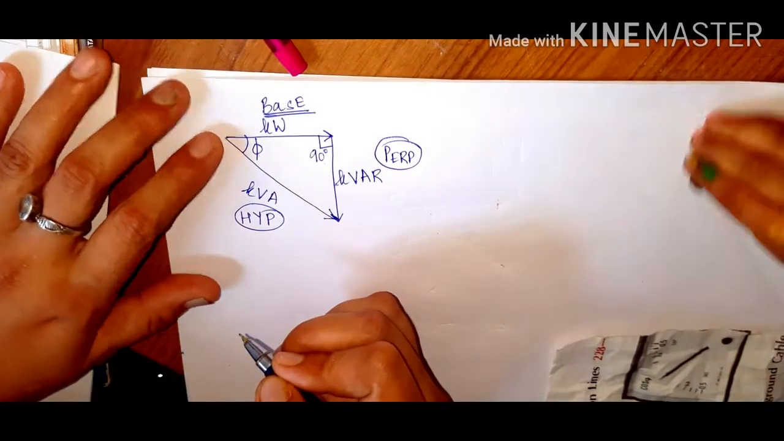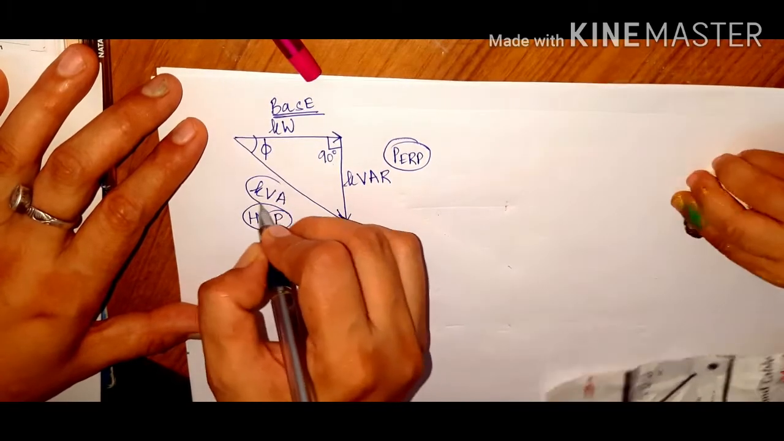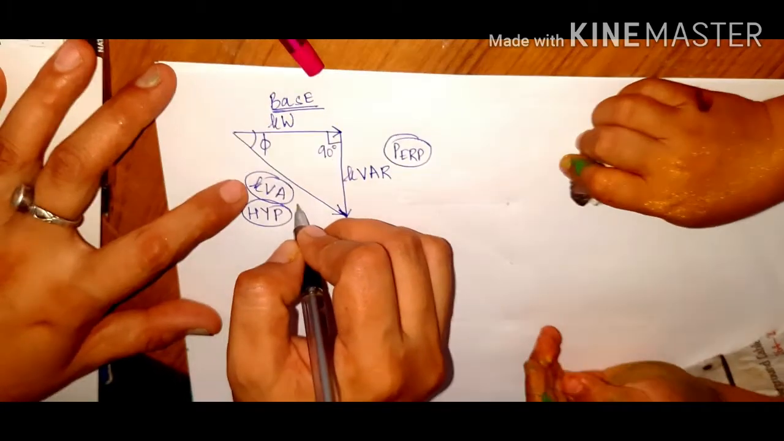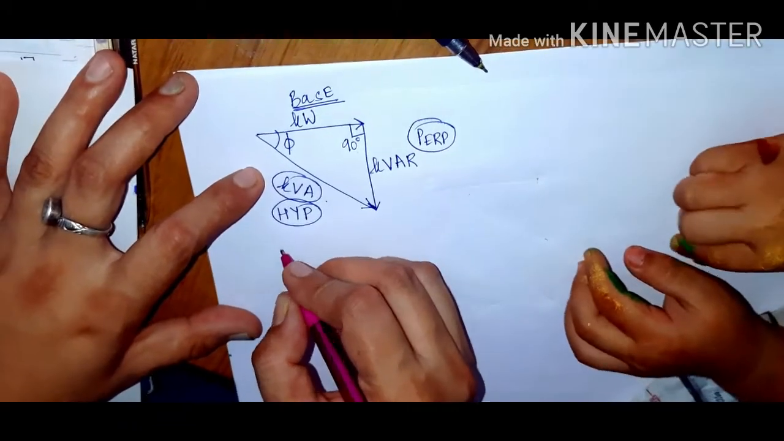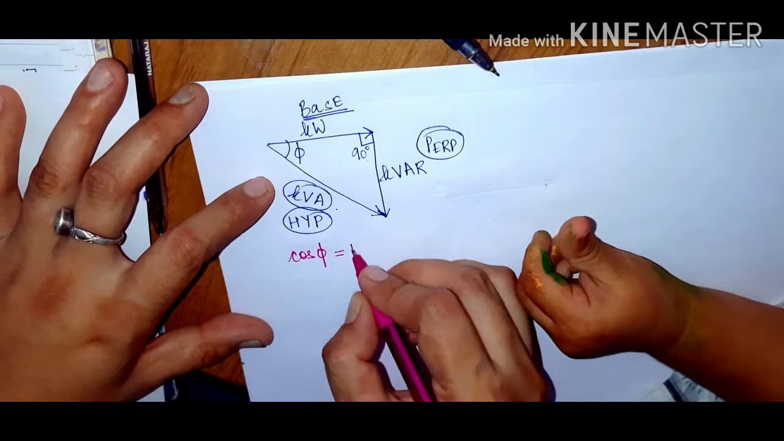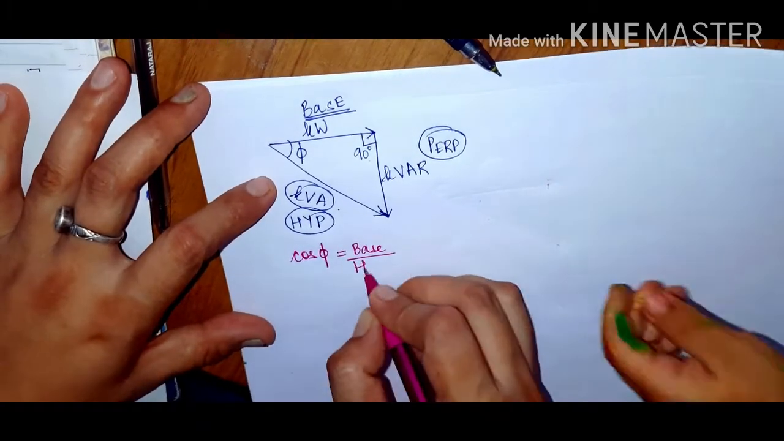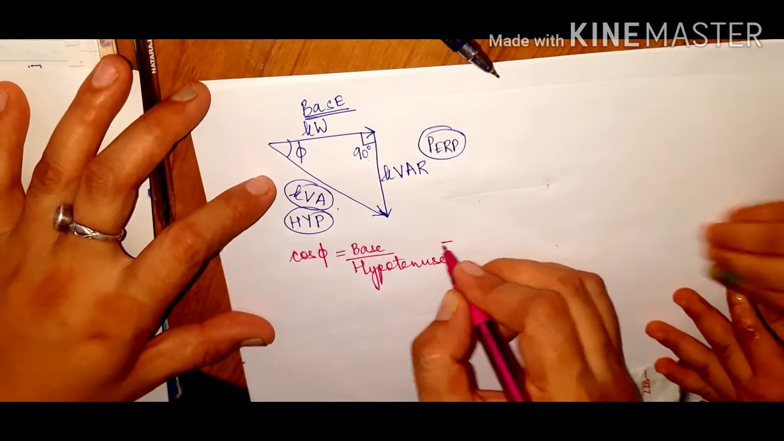Okay, so now over here, if you want to find out how much is the kVA, actually I need to find out the kilovolt ampere. So first of all, I will apply a particular formula of cos phi. So cos theta or cos phi is equivalent to base upon the hypotenuse. Base upon hypotenuse. So what is the base over here?